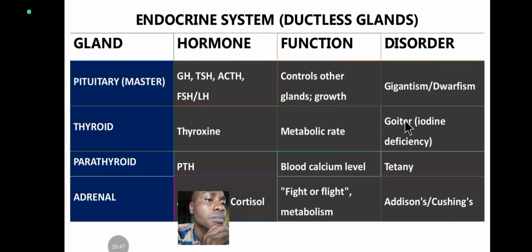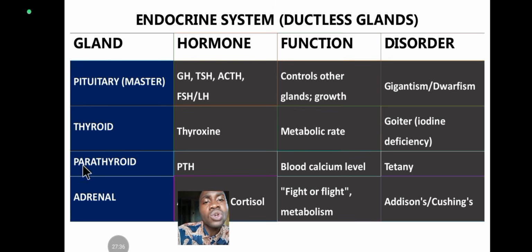All right. So when there is a disorder in the thyroid gland, what happens? You are going to see goiter. The thyroid gland will swell big, an enlarged goiter, due to what? Iodine deficiency. And this can be controlled by supplementing iodine into the diet, usually through salt or medications. That's why the FDA recommended that all the salts we consume are iodized salts, to help prevent the occurrence of goiter. Remember, thyroxine contains iodine. That is the major ingredient of thyroxine.